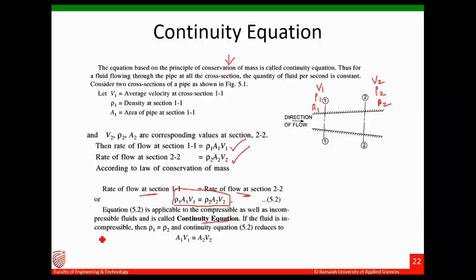If the fluid is incompressible like water, then what will happen? The density will not change across the section, it will remain constant. Then you end up with this expression, a1 v1 equals a2 v2, for an incompressible fluid. The general form is for both incompressible and compressible fluids, and this is known as the continuity equation. Do you have any questions?